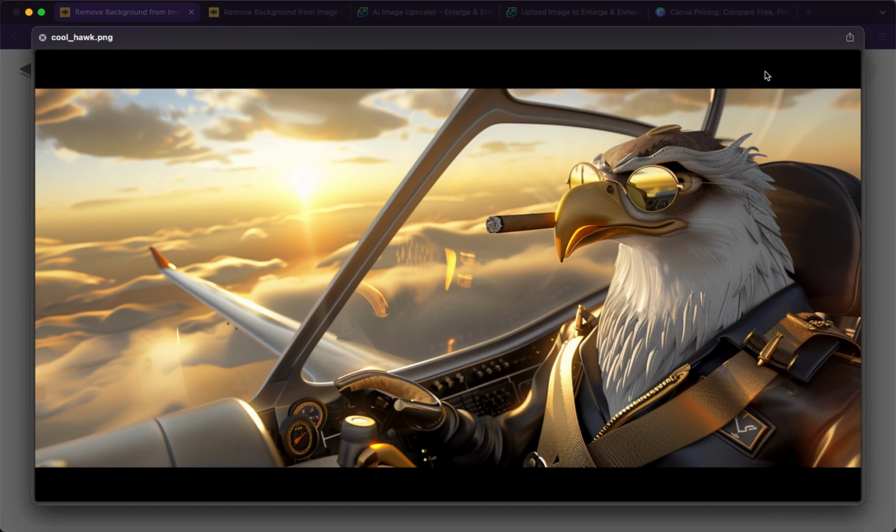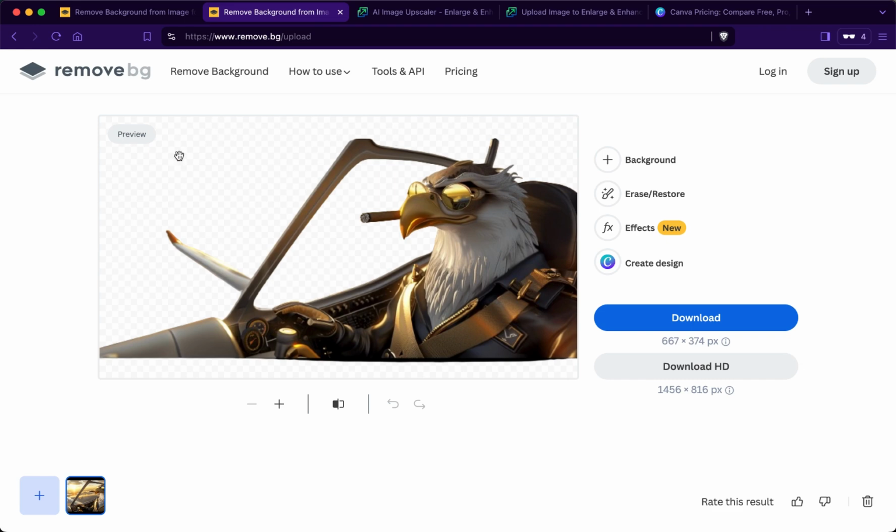So it's going to remove all this background here and have this hawk in the front, and as you can see it will give you this. You can erase or restore when you didn't like something. So to restore here something in the window, or to erase even more, you could erase this part here, and afterwards you can press on download here. The problem with this is the resolution is not that nice.